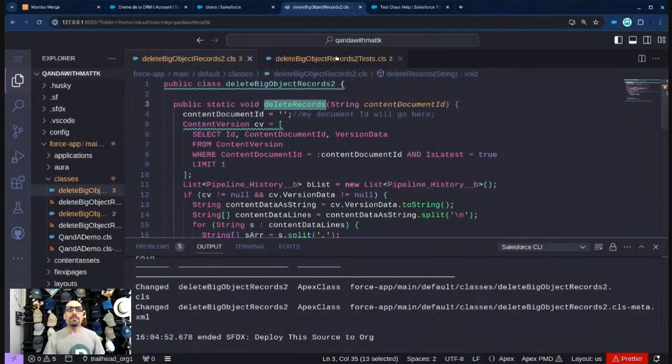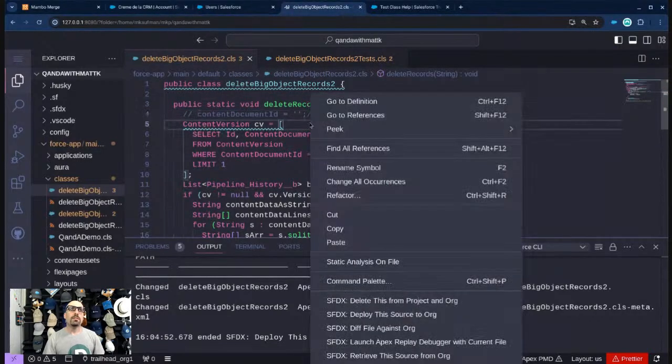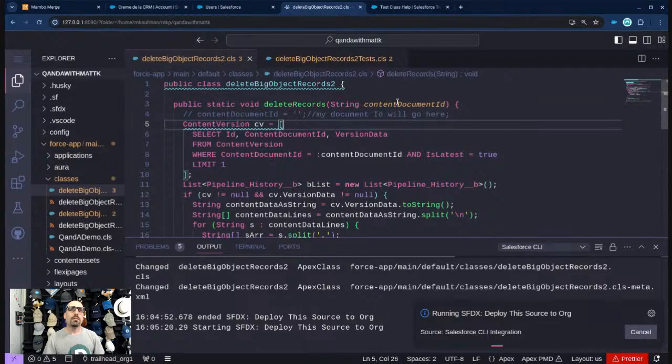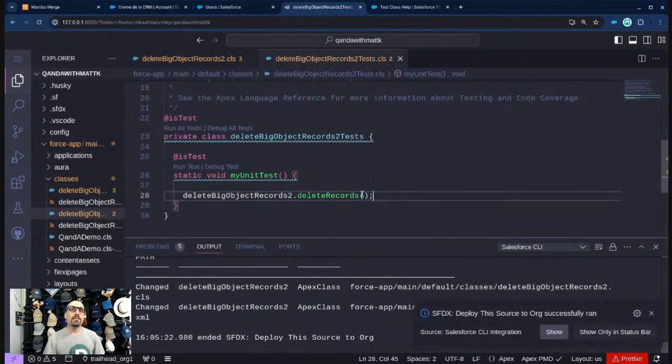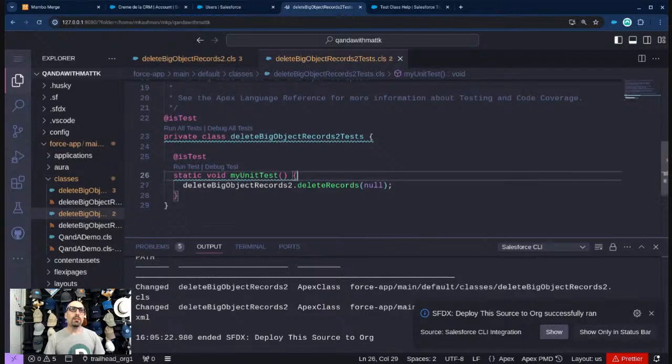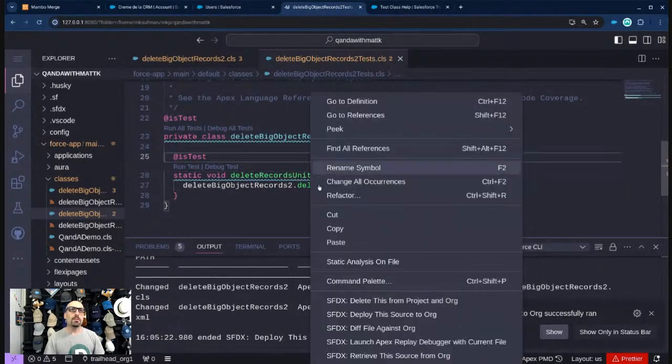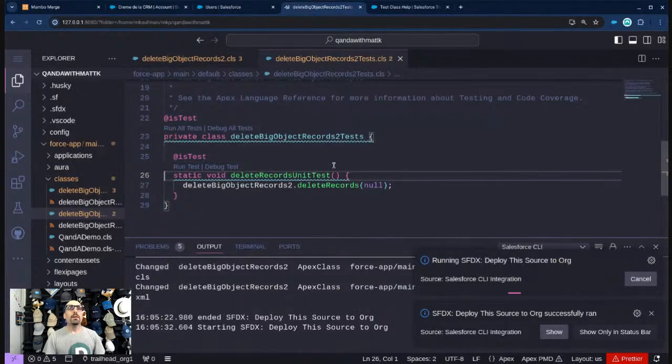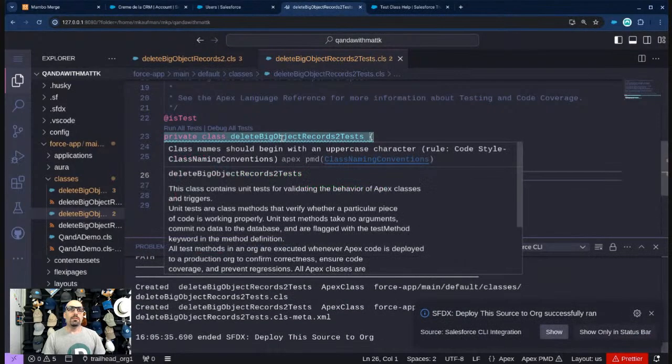Now I'm going to pass in nothing for now. Oh, interesting. What is going on? Look at that. Well, this line's not needed at all then, right? Let's do that. Okay. And I'm going to pass in null. Okay, and then we'll call this the delete records unit test and deploy. And let's see what happens.